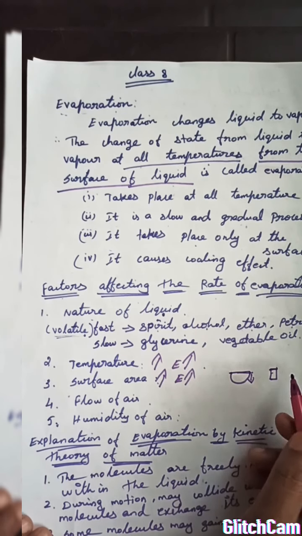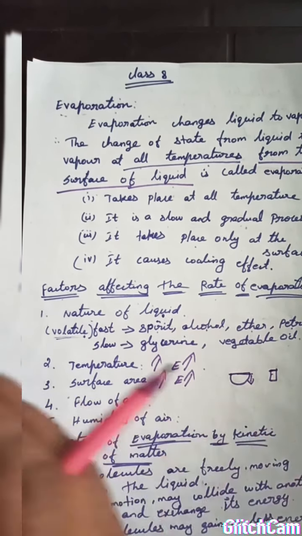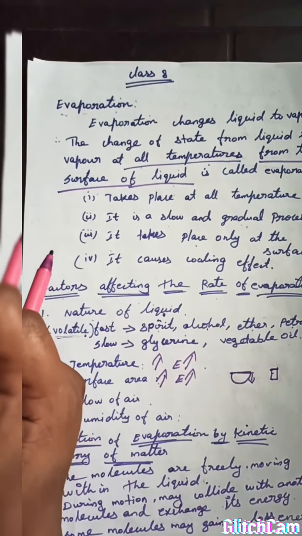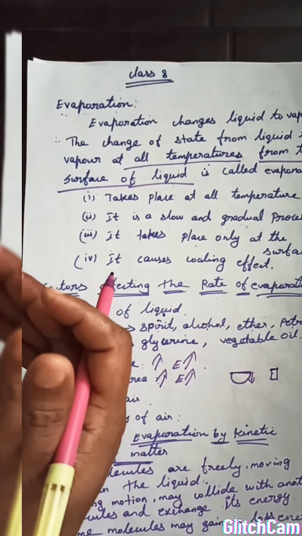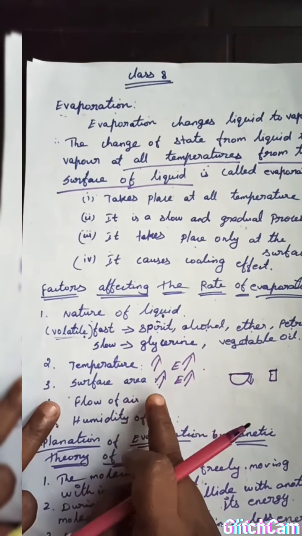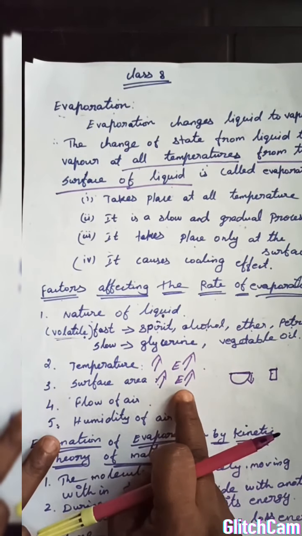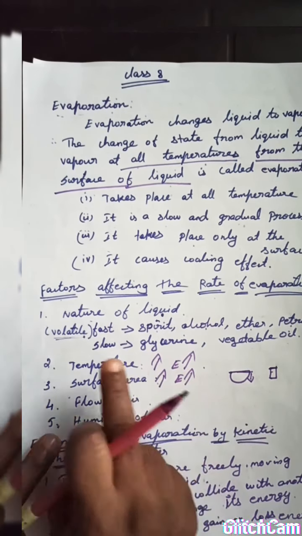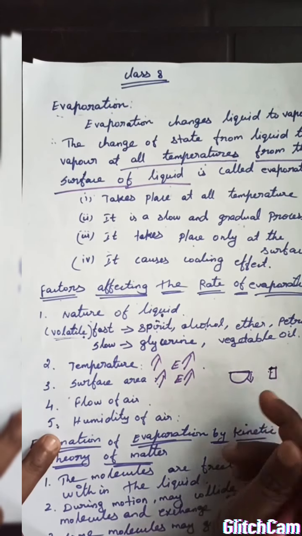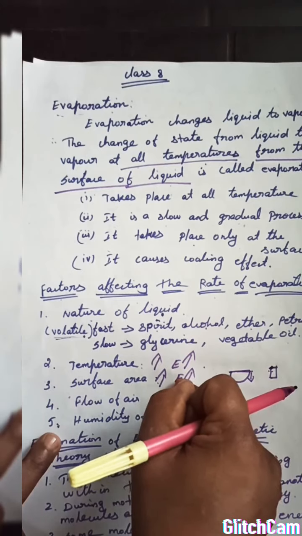Or otherwise, take a towel and wet it. First, put the towel outside in a spread-out way. You are increasing the surface area, so it dries up very fast. If you don't increase the surface area and put the towel together, then it will take longer to dry. So as the surface area increases, the evaporation also increases. That's why volatile liquids are stored only in narrow-necked containers, because a narrow neck decreases the surface area, so the evaporation also decreases.